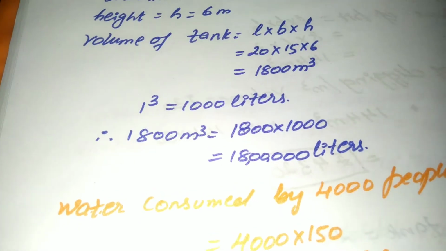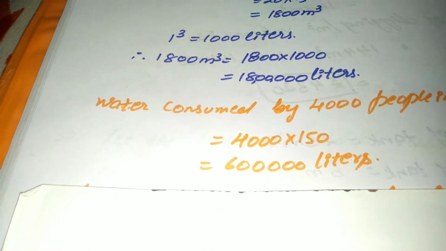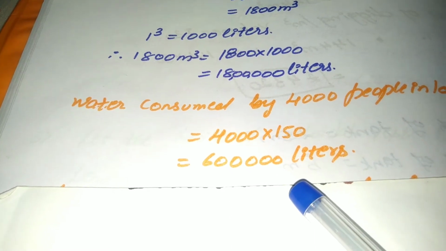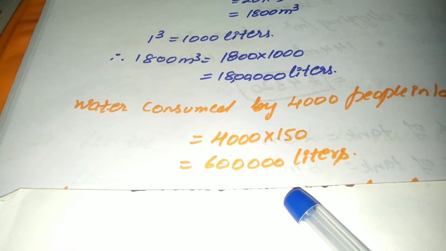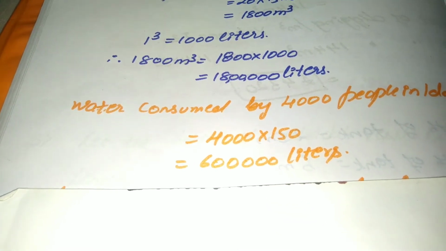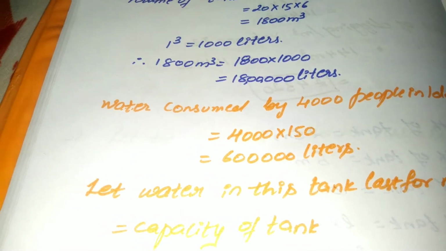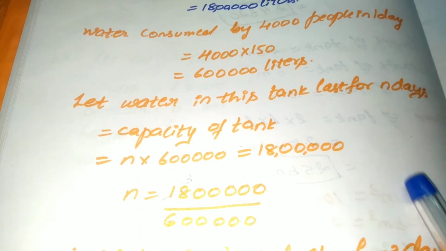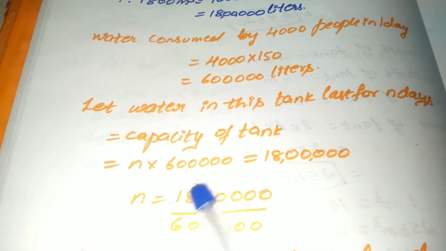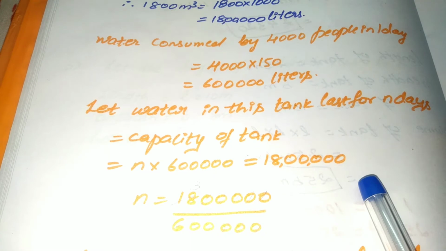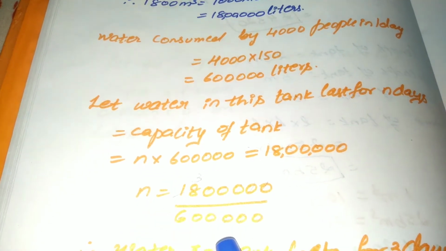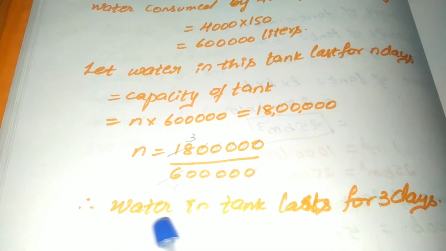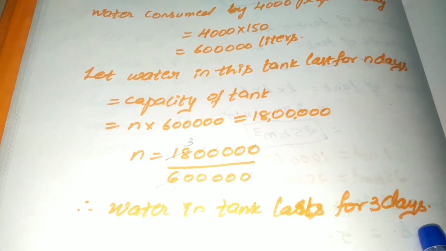But there are 4,000 people. For one day they are consuming 150 liters of water. So for one day, total how much liters of water is consumed by 4,000 people I have to write. So it will become 6 lakh liters. So in total volume, I will divide this 6 lakhs. Hence, I will get the number of days. So for that, I will take number of days as n, multiply with 6 lakhs. So I will get the total volume. Now n remains in the LHS. 6 lakhs will come to the denominator. All zeros will get cancelled. 6 ones are, 6 threes are. Hence the water in the tank will last for 3 days.